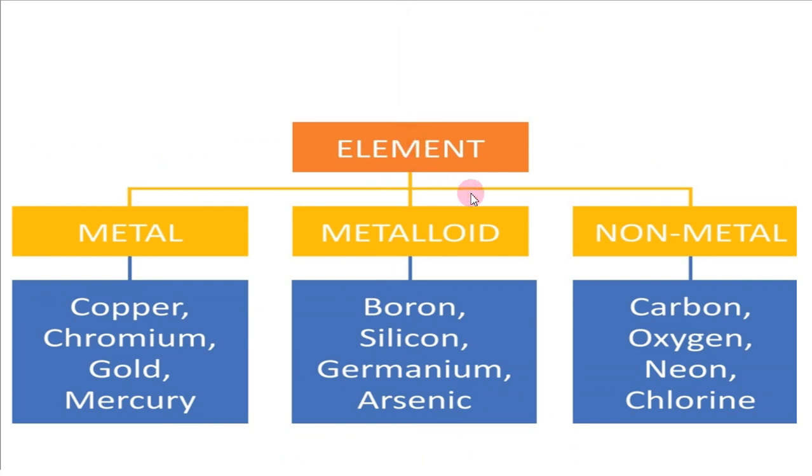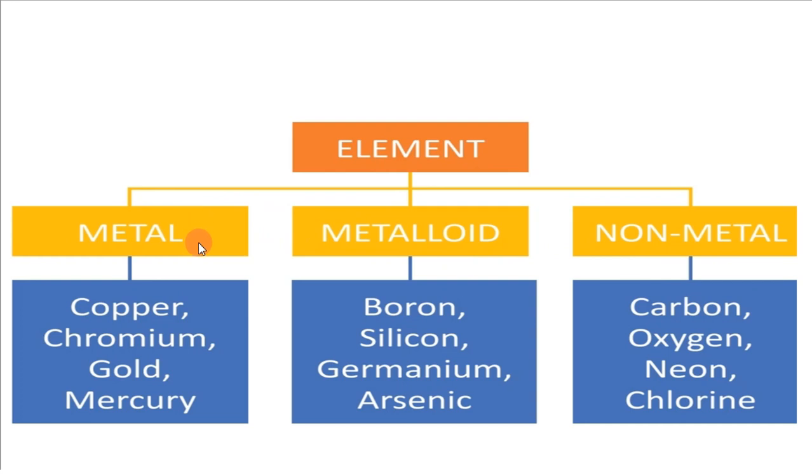Elements are classified into three types: metals, non-metals and metalloids. Elements are classified into how many types? Metals, non-metals and metalloids. The periodic table contains how many elements? 118 elements. Of these 118 elements, most are metals. Nearly 80% of the elements are metals. The remaining come under non-metals and metalloids.